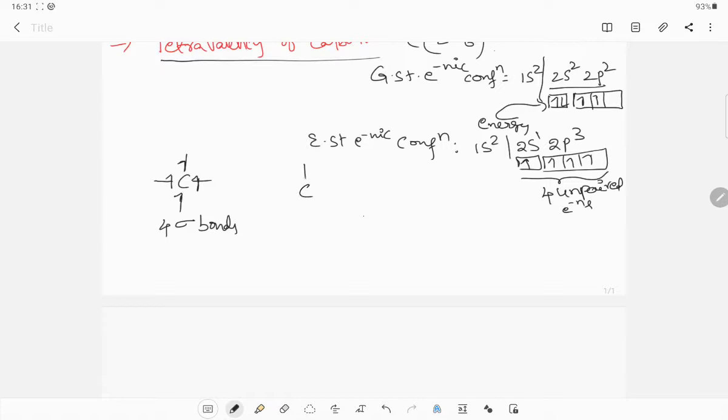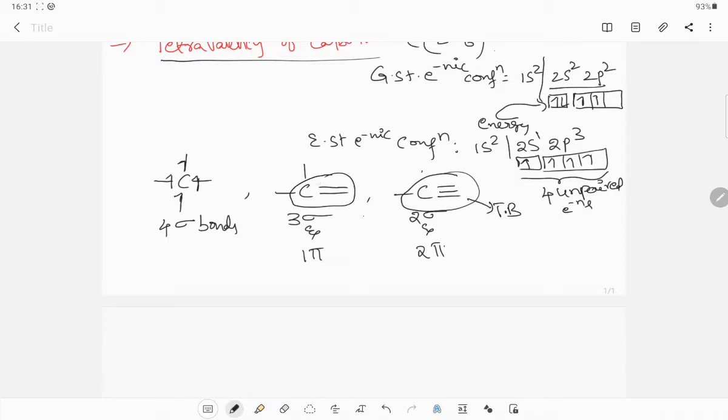Next, carbon can form 4 bonds in which pi bonds may also be present: 3 sigma and 1 pi bond. Next one, carbon can form 2 pi bonds around it. That means 2 sigma and 2 pi bonds. This is called triple bond, and this is called double bond.